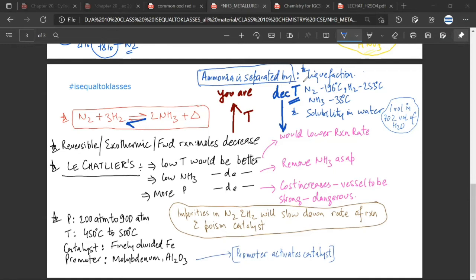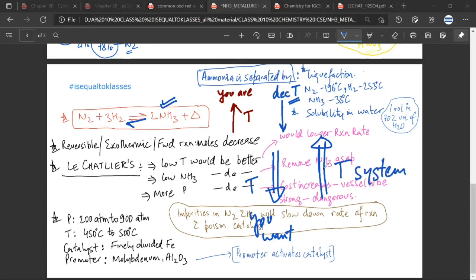So what you want is more amount of ammonia. So that is why you want to decrease the temperature, so that the system increases the temperature. Is it making sense? Yes, sir. And how will the system increase the temperature? By going in the forward direction, because the reaction knows that if it goes in the forward direction, then a lot of heat would be produced, which will increase the temperature. Is it making sense? Yes, sir.